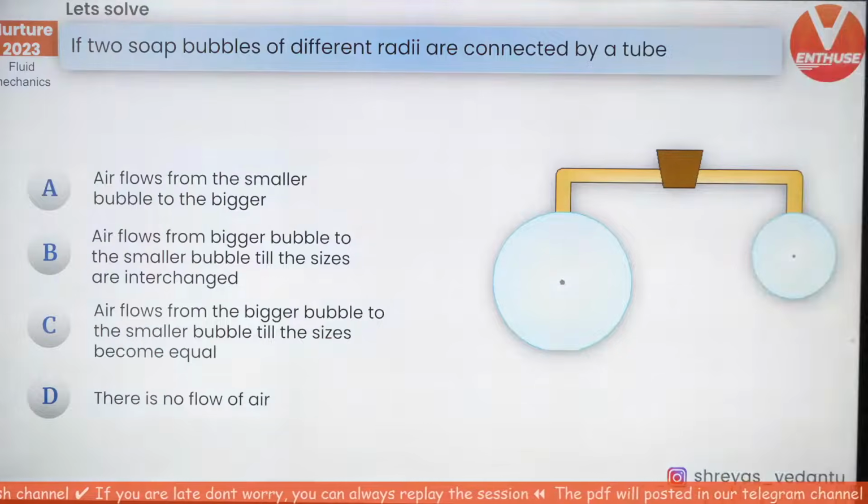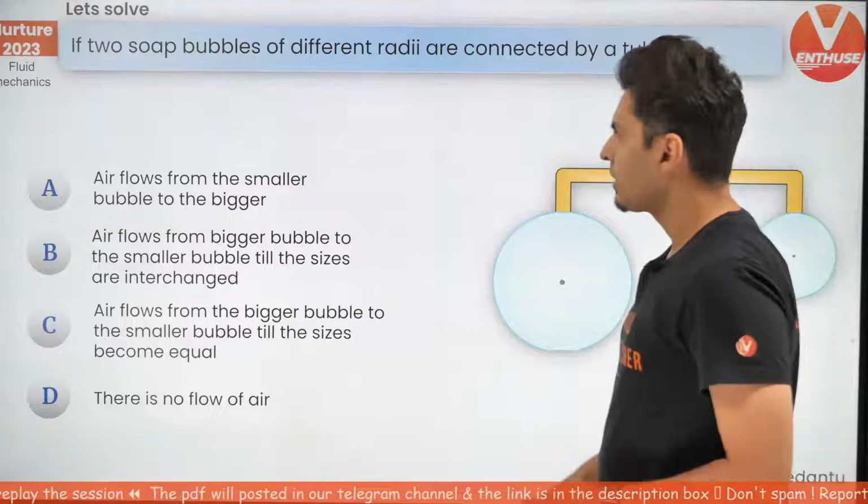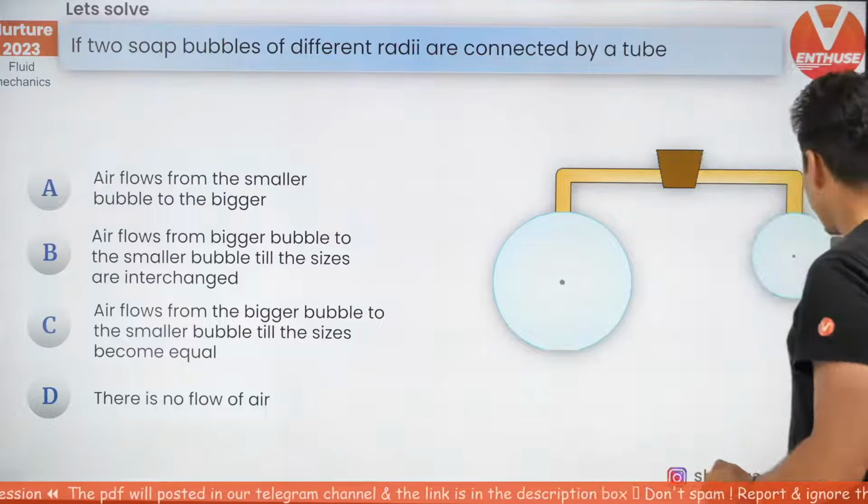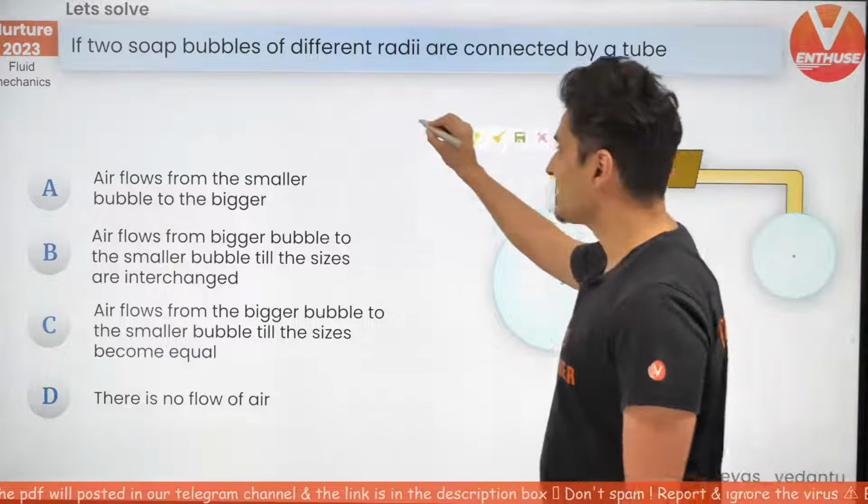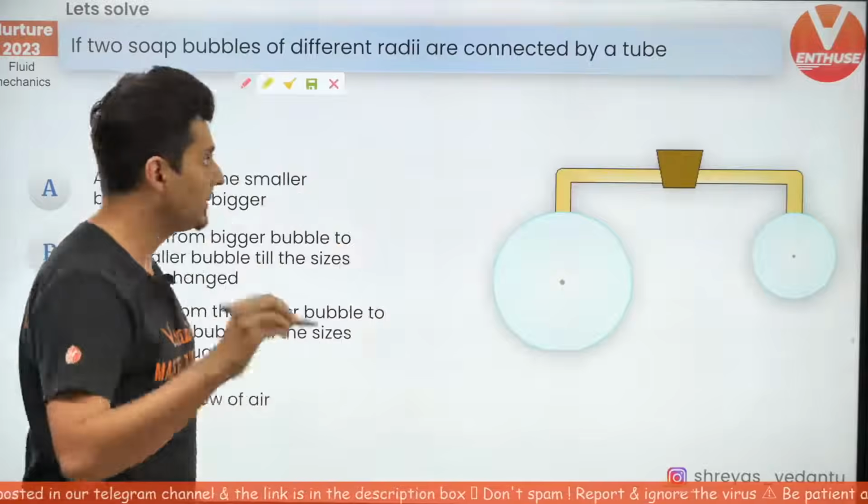Think about it. What do you think will be the outcome of this? I'll give you a hint. The pressure inside is always more than the pressure outside.